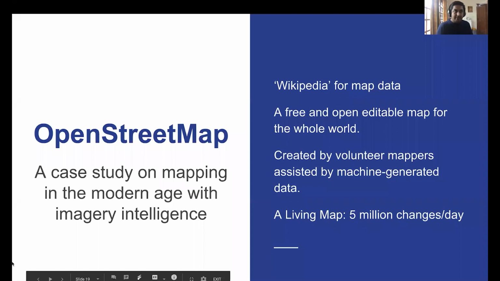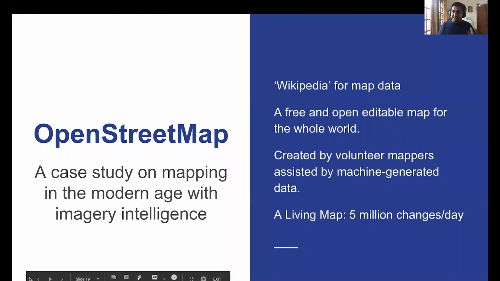So I want to do a case study and see how these techniques have been used for creating maps. You might be familiar with this project called OpenStreetMap. Everybody knows about Google Maps, but Google Maps is proprietary. It's created and licensed by one company. So there is a need for an open database of base data that anybody can use. So this project started, and you can see an analogy of Wikipedia for map data, where it's a free and open editable map for the entire world. Anybody can contribute, and the resulting data is freely available to anyone.